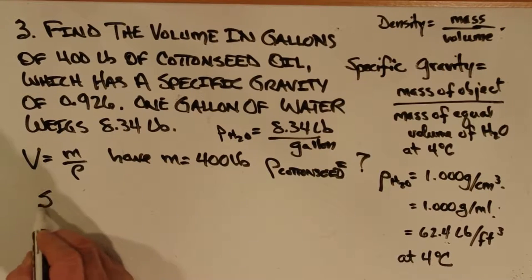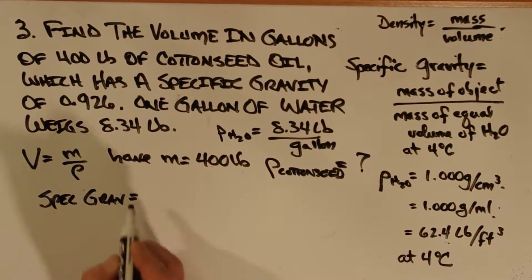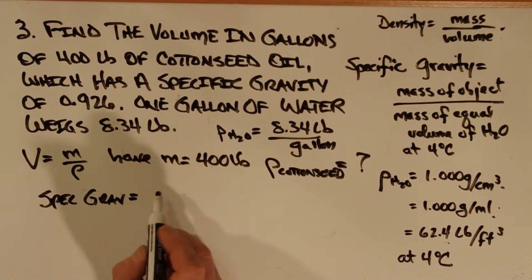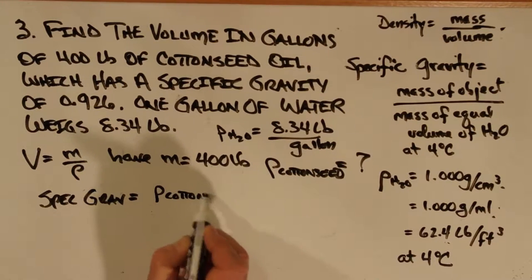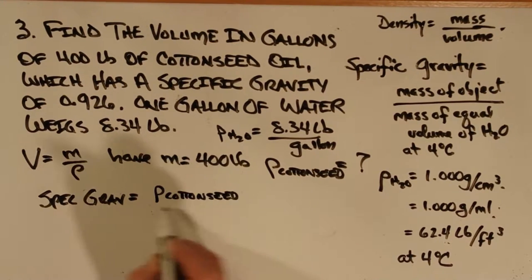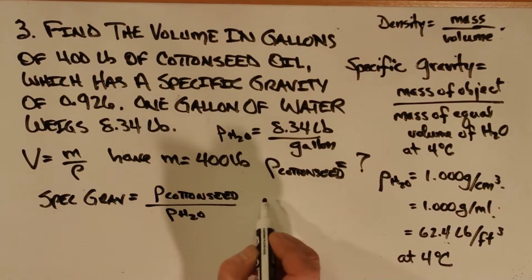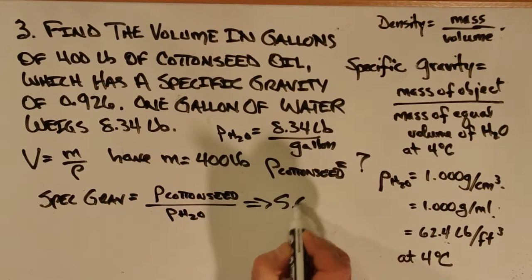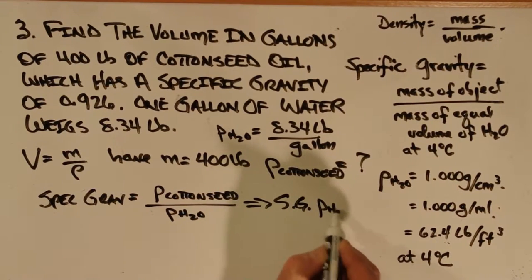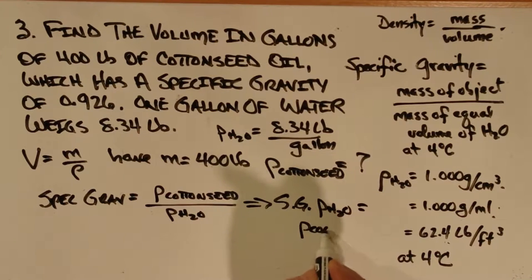Well, we're given the specific gravity of 0.926. That's going to equal the density of cottonseed oil divided by the density of water. And we can rearrange that equation to say that specific gravity times the density of water will equal the density of cottonseed oil.